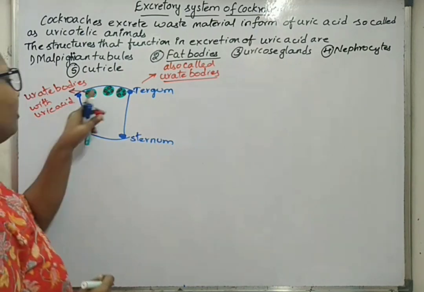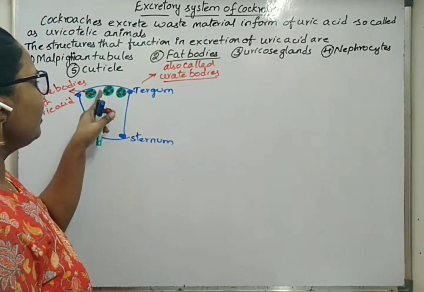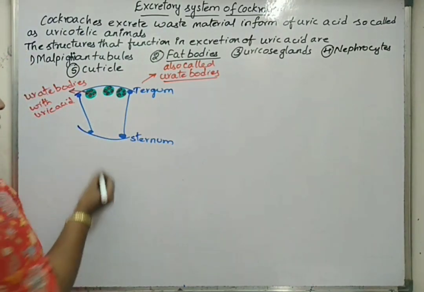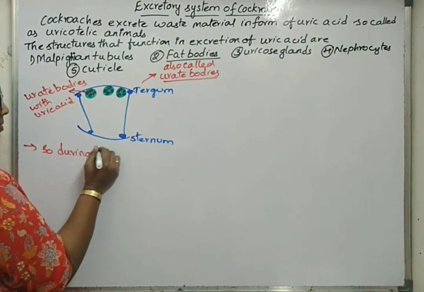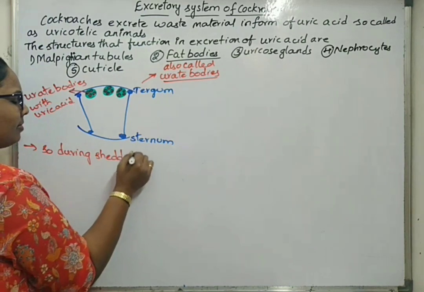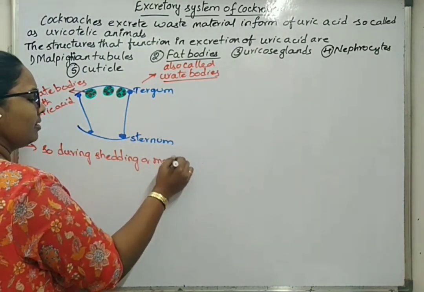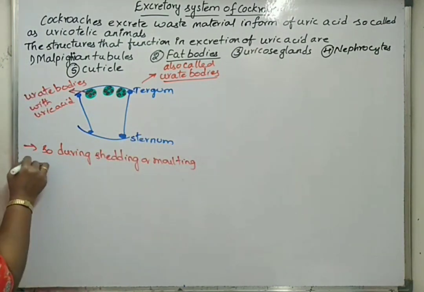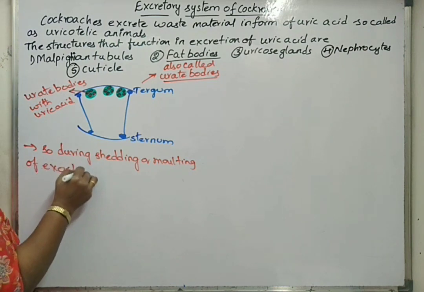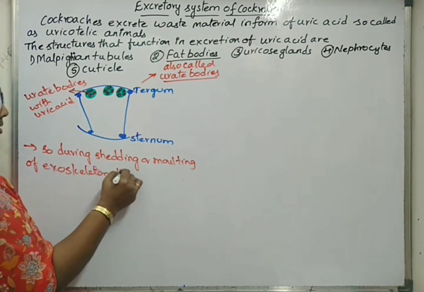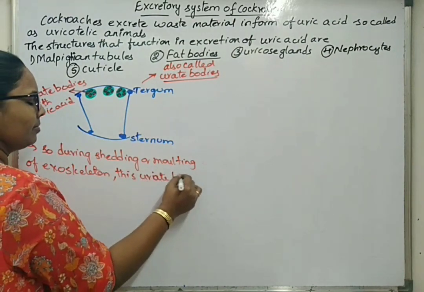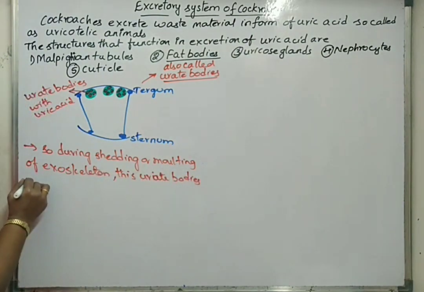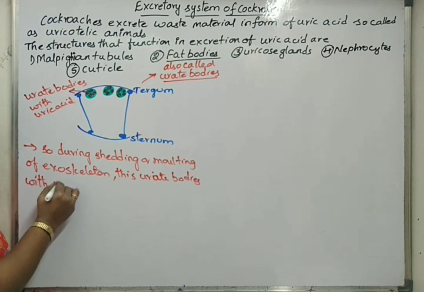Now, during the shedding time, this also will be removed as waste material. So during shedding or molting of exoskeleton, these urate bodies with uric acid are removed.